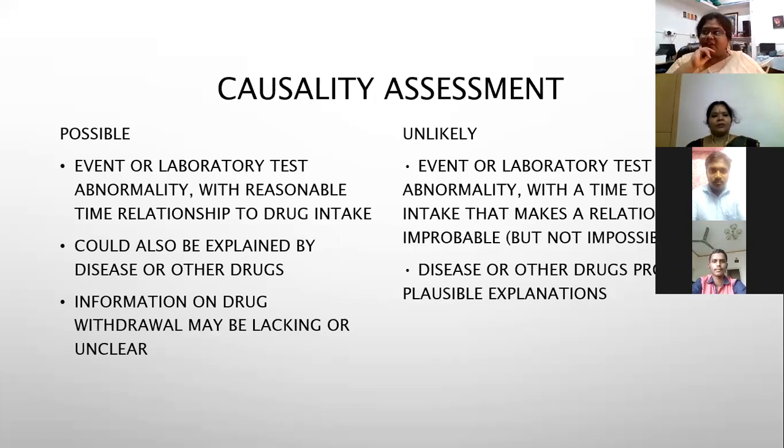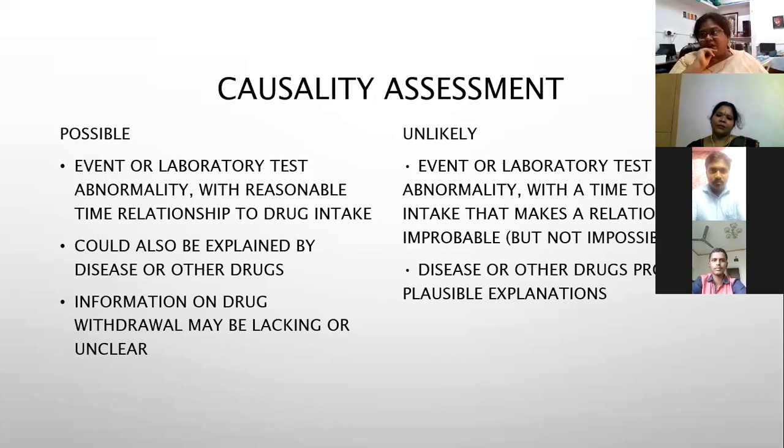The other two categories: we are definitely saying it is possible that this drug can cause such an event. Many drugs cause pigmentation, some cause coloration, some affect liver function tests. So we say there is a possible cause of this.